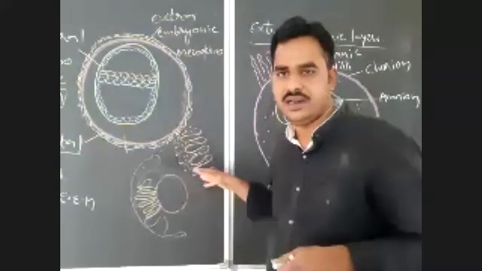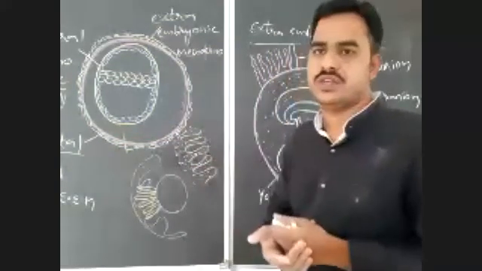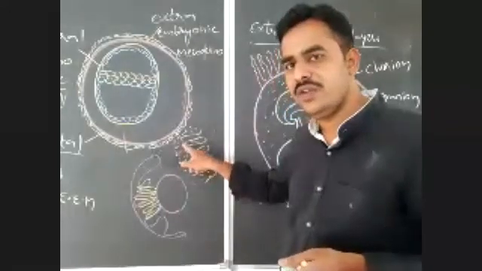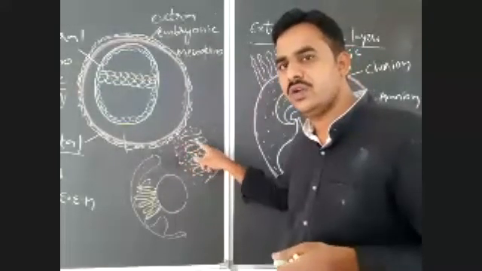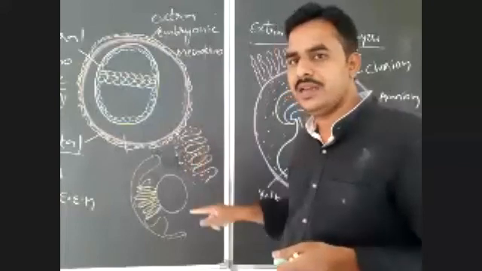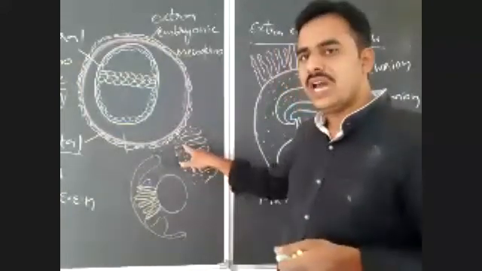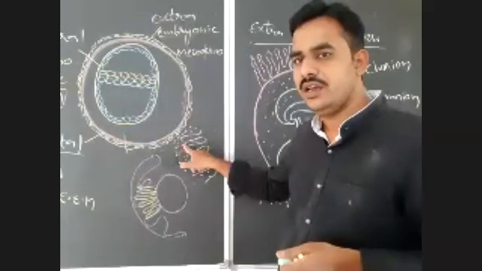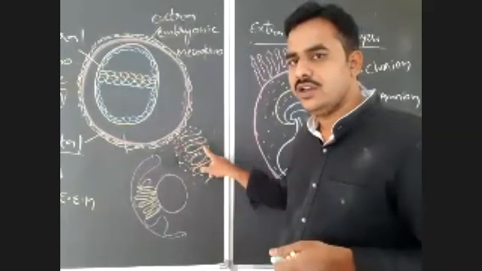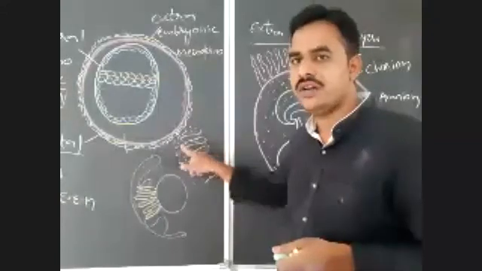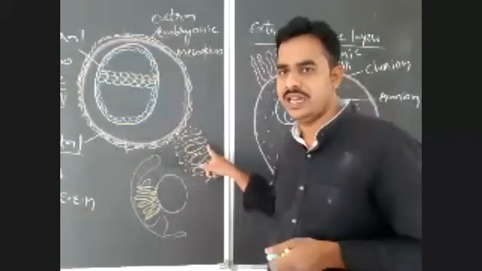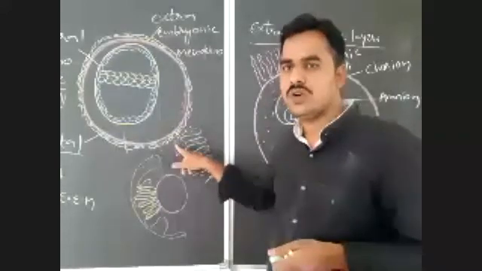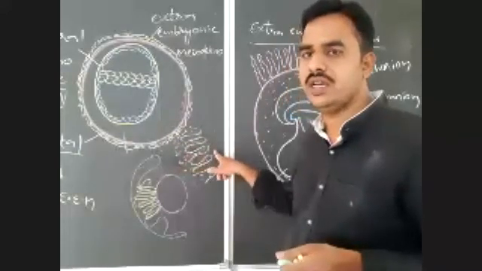Is it clear? So because of this, the materials which are present in the blood of mother will be exchanged with the chorionic villi. For example, if partial pressure of oxygen is high in the blood of mother and low in the chorionic villi, oxygen will diffuse into the chorionic villi. If glucose is more in the blood of mother, that glucose will diffuse into the chorionic villi.